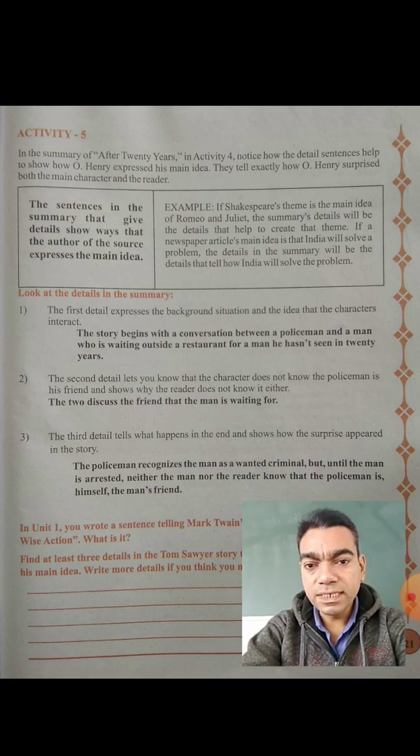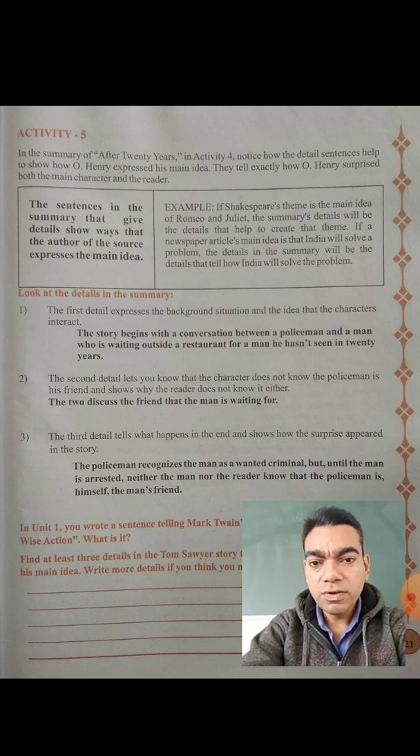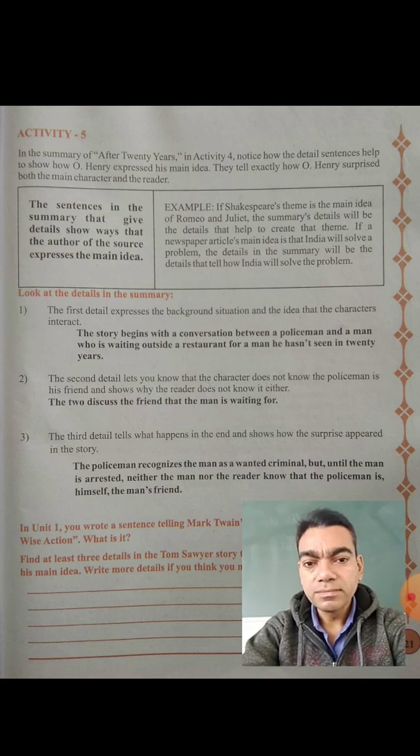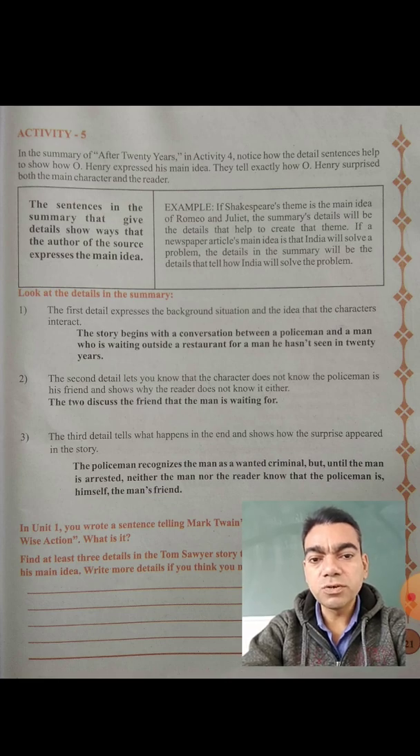Then the third detail tells what happens in the end and shows how the surprise appeared in the story. The third detail is what happened at the last, and that shows how the surprise happened in the story.